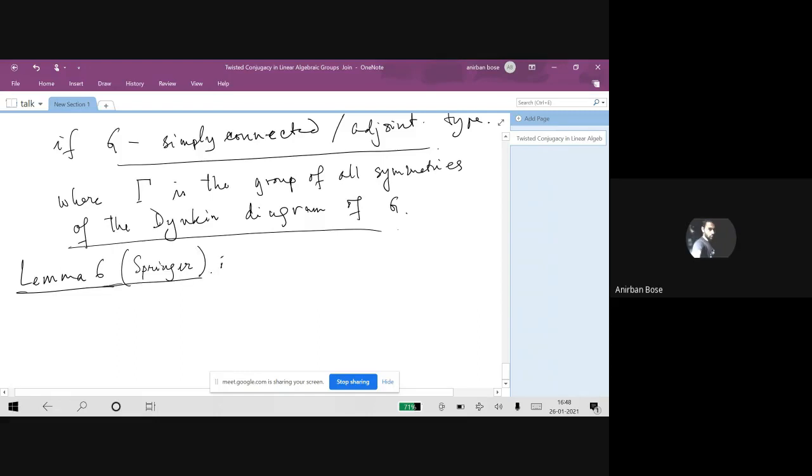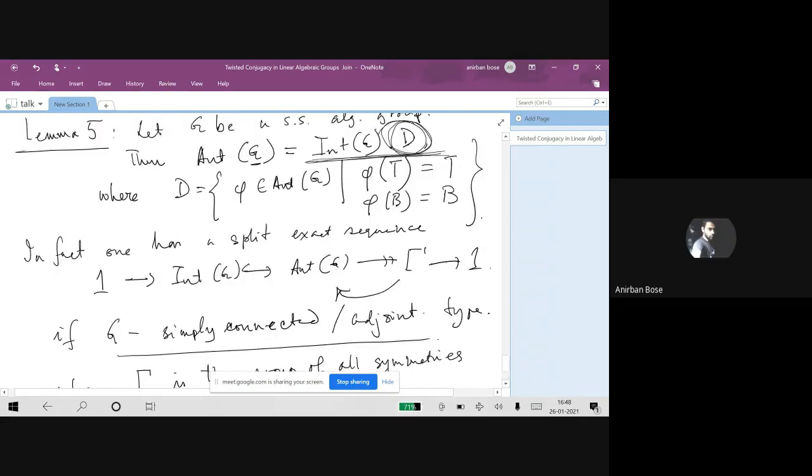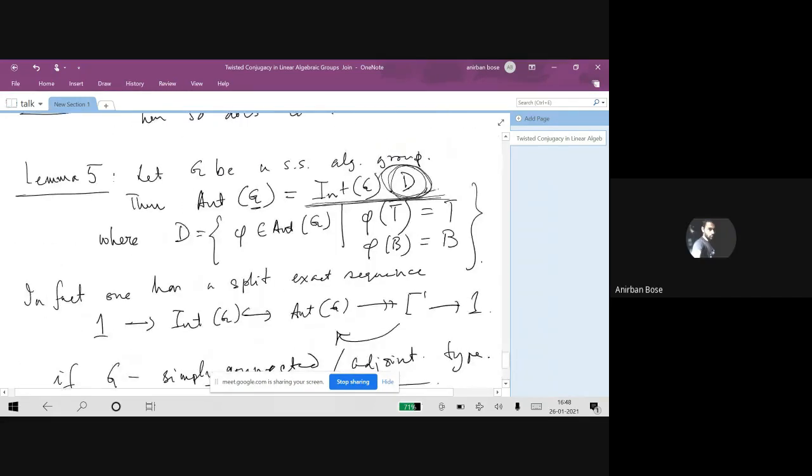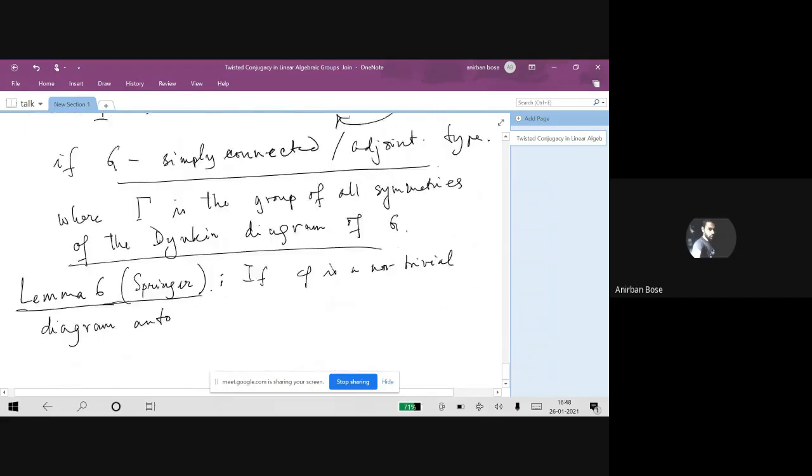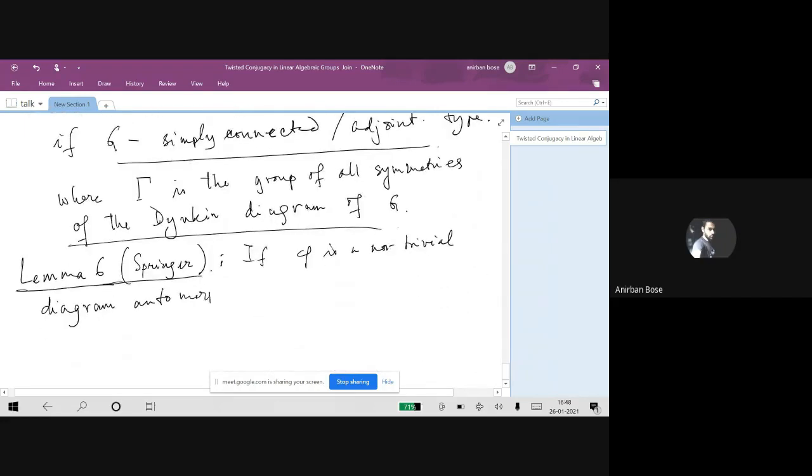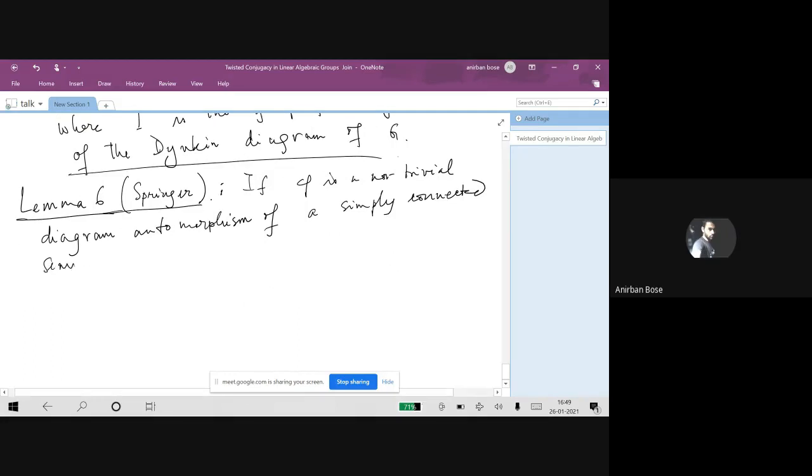What it says is, if phi is a non-trivial diagram automorphism of G, by which we mean an element of this particular subgroup D, of a simply connected semi-simple algebraic group